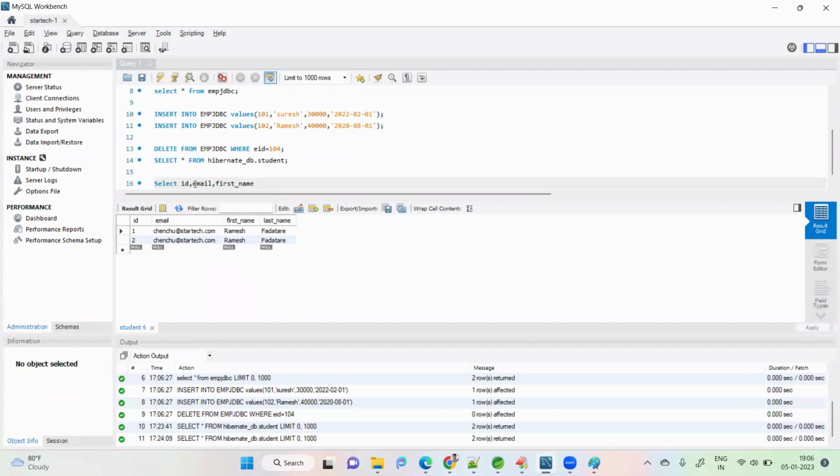We have to write all the columns. In this approach the database will feel more comfortable. It will give the results very fast, better than select star. So instead of select star, we can provide all the column names. In this way it will give more performance.